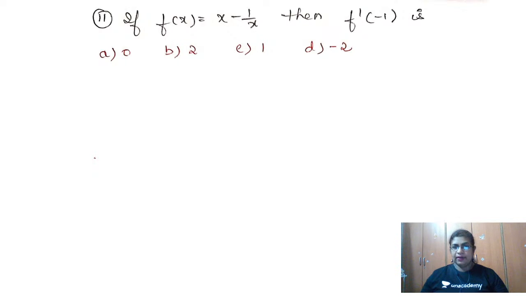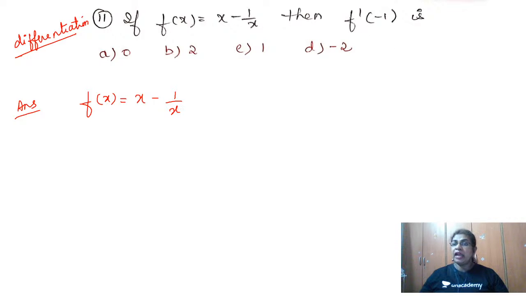Question number 11. So what is this question telling us? F of x is equal to x minus 1 by x. Then f dash of minus 1. When I look at this dash, what comes to my mind? Which chapter is this? Differentiation. Okay, so this is a differentiation chapter. Fine. So what is given? It's given f of x is equal to x minus 1 by x.